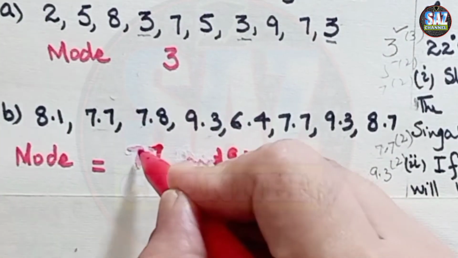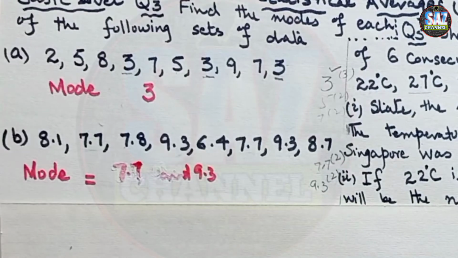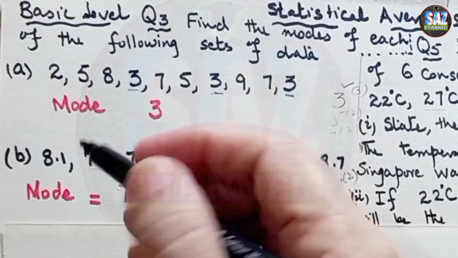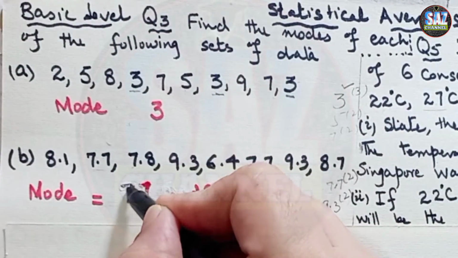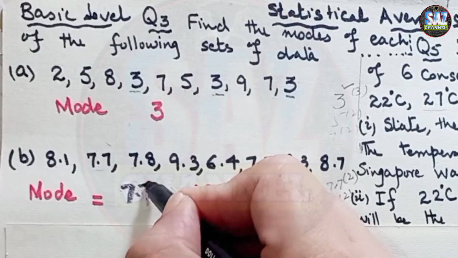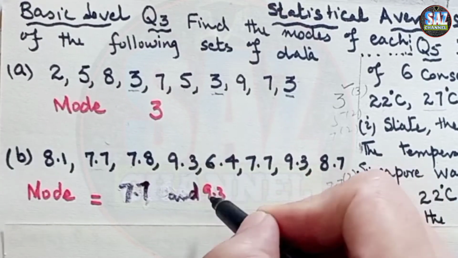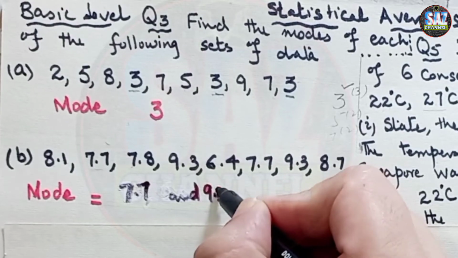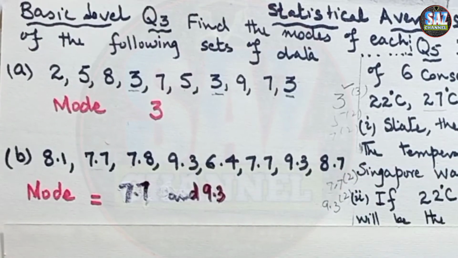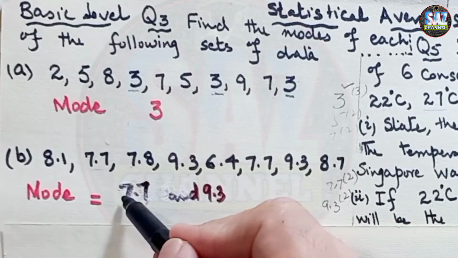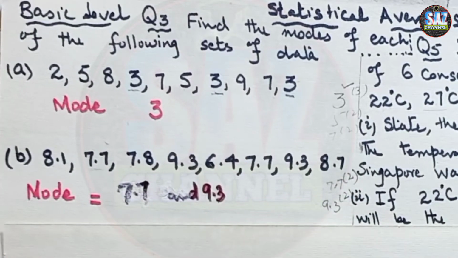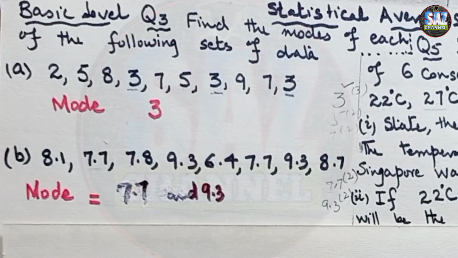The data can have one mode. Let me use some other pen so that my students can see this clearly. Let me make it a little darker. 7.7 and 9.3 are the two numbers which are the modes here. Data can have one mode, two modes, three modes, many modes, or no mode.